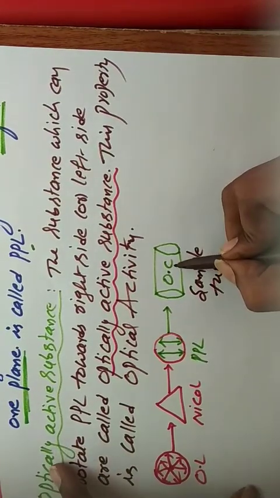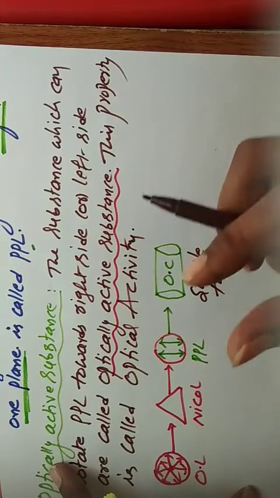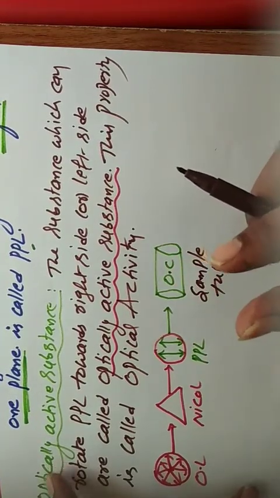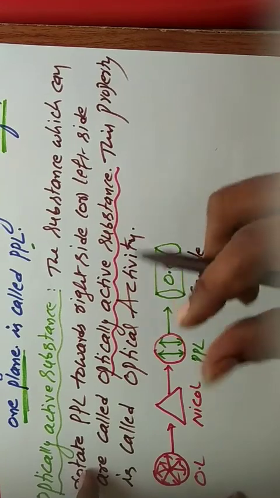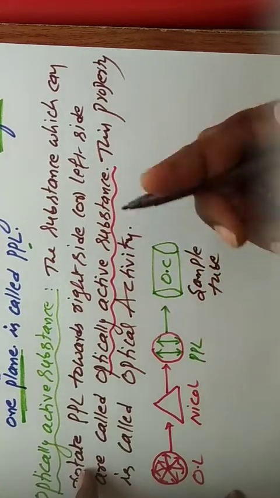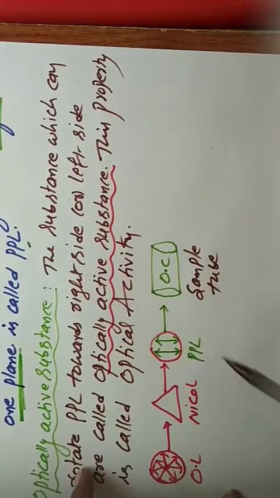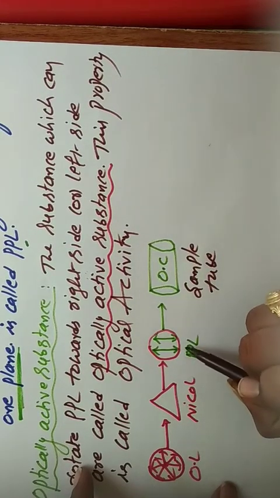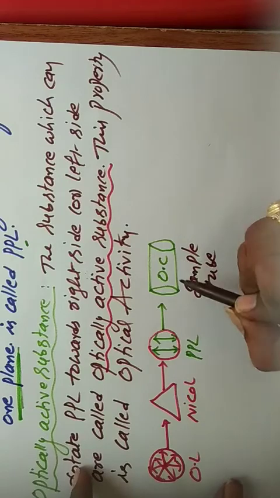So this is the substance, any one of the substances. For example, glucose solution. For example, fructose solution. Suppose glucose solution. Is glucose an optically active substance or inactive substance? How to decide means by using this definition. So through that glucose solution, we can pass plane polarized light.